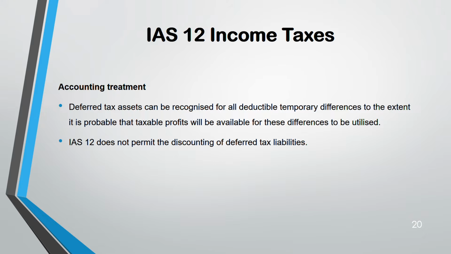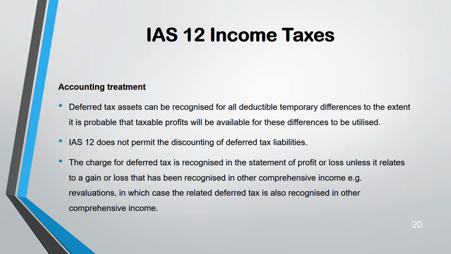IAS 12 does not permit discounting of deferred tax liability because it becomes very complex. So you don't have to discount. Even though it's deferred tax, you're going to pay it in the future, you don't discount it. And any changes in the deferred tax are recognized in the statement of profit and loss, unless it relates to the gain or loss that has been recognized in other comprehensive income.